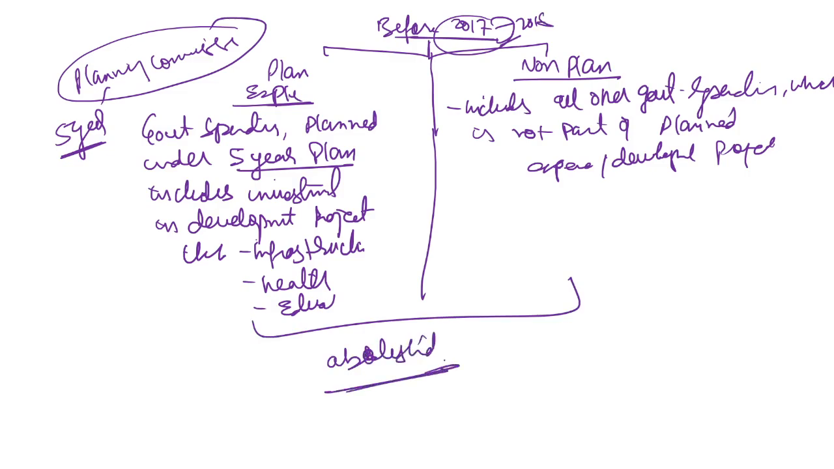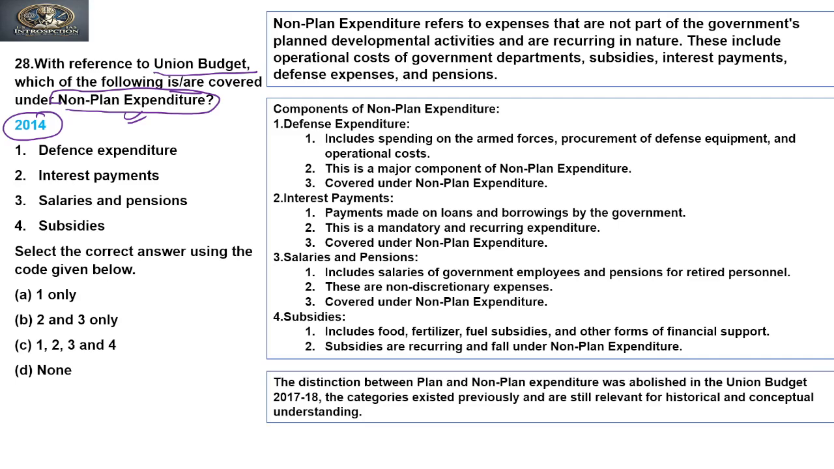So from 2017-18, the planned expenditure and non-planned expenditure distinction was abolished by the government. Now move back to the question. The question says, with reference to the union budget, which of the following is or are covered under non-planned expenditure? Defense expenditure, yes, it is covered under non-planned expenditure.